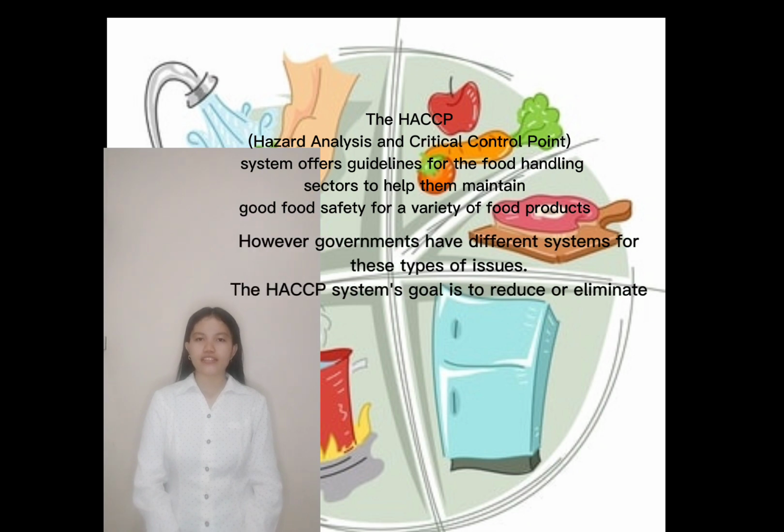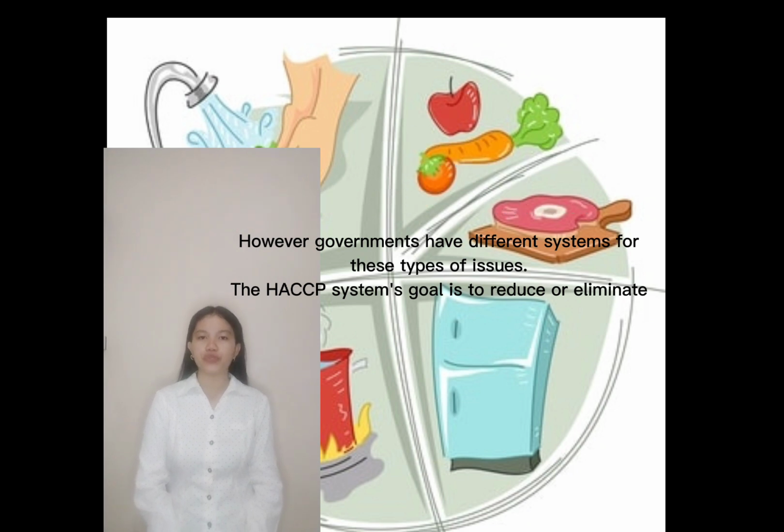HACCP, or Hazard Analysis and Critical Control Point system, offers guidelines for the food handling sectors to help them maintain good food safety for a variety of food products. However, governments have different systems for these types of issues. The HACCP system's goal is to reduce or eliminate risk related to biological, chemical, and physical contamination.